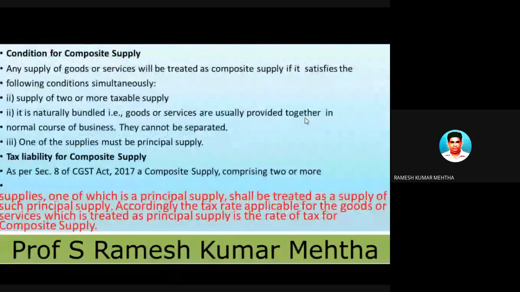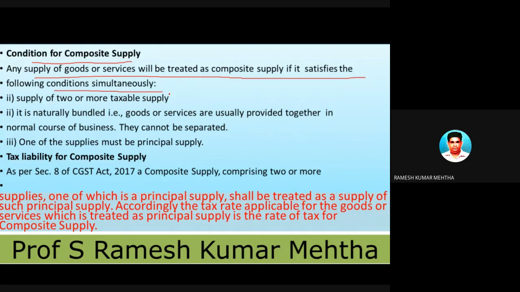So we will complete composite supply and then we will end the class. Conditions for composite supply: any supply of goods and services will be treated as a composite supply if it satisfies the following two conditions. When will we call it a composite supply? When the following conditions are satisfied, then we say this is a case of composite supply.